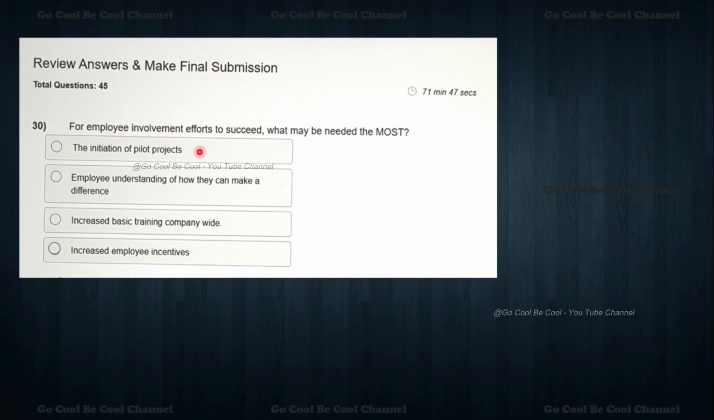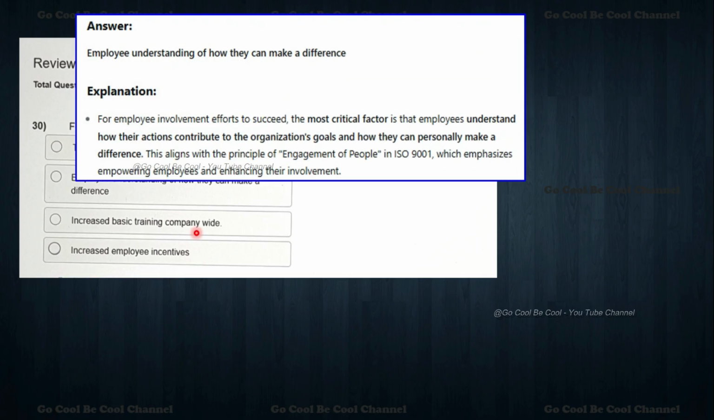For employee involvement efforts to succeed, what may be needed the most? The options: the initiation of the pilot project, employee understanding of how they can make the difference, increase the basic training company-wide, increase the employee incentives. Employee understanding of how they can make the difference is the main area we are supposed to have. The most critical factor is that employees understand how their actions contribute to the organization's goals and how they can personally make a difference. This aligns with the principle of engagement of people.